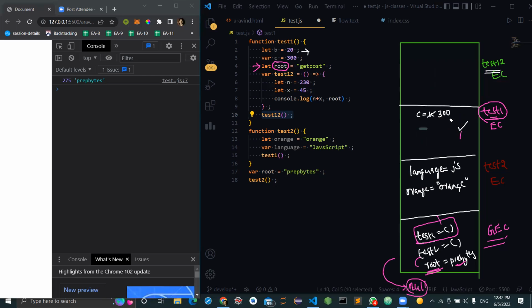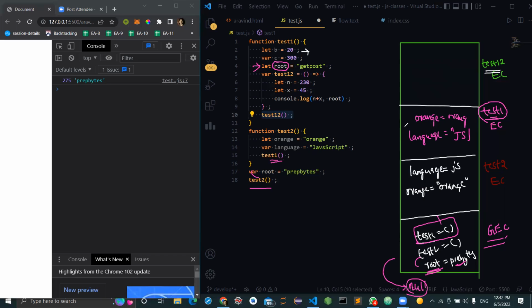Firstly, we'll be making a call for global, and from global we are making a call for test two. Test two got created, and inside test two, two variables will be created, and I'm not going to write the hoisting here. So orange will be assigned with orange, and then language will be assigned with JS. And then we are making a call for test one.